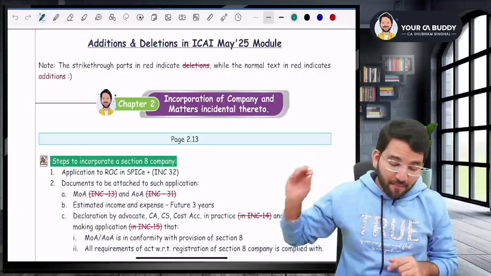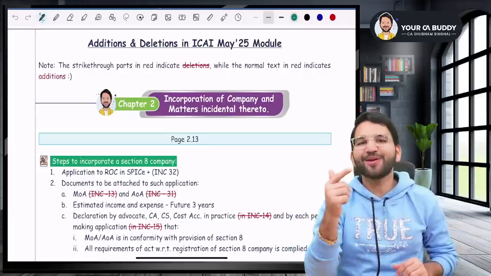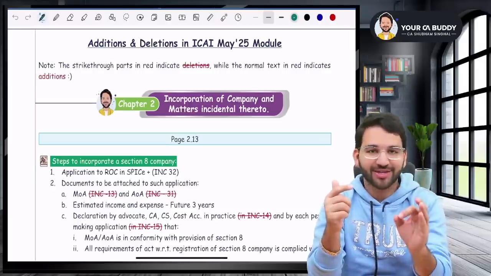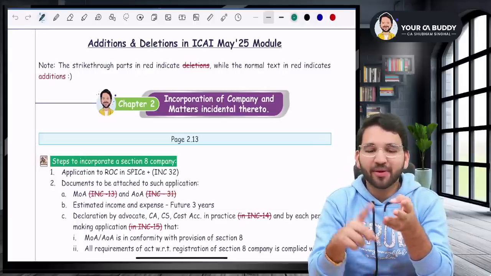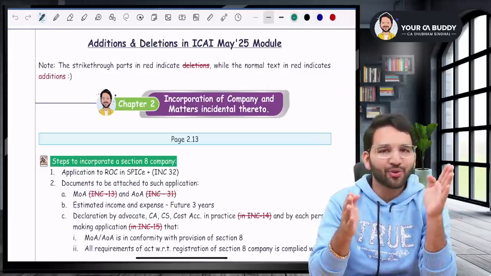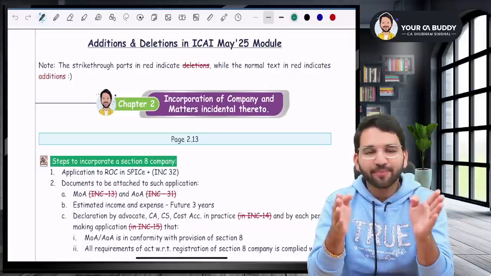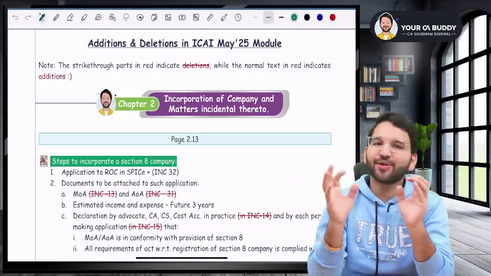Now, coming to this very important portion, please listen to me very carefully. What is this video about? You must be knowing that ICAI has launched new modules for May 25, September 25, and Jan 25. But those modules were launched in the last 2 months. So that is why there are some minor changes, nothing material at all, but some minor changes that you need to do in your books.